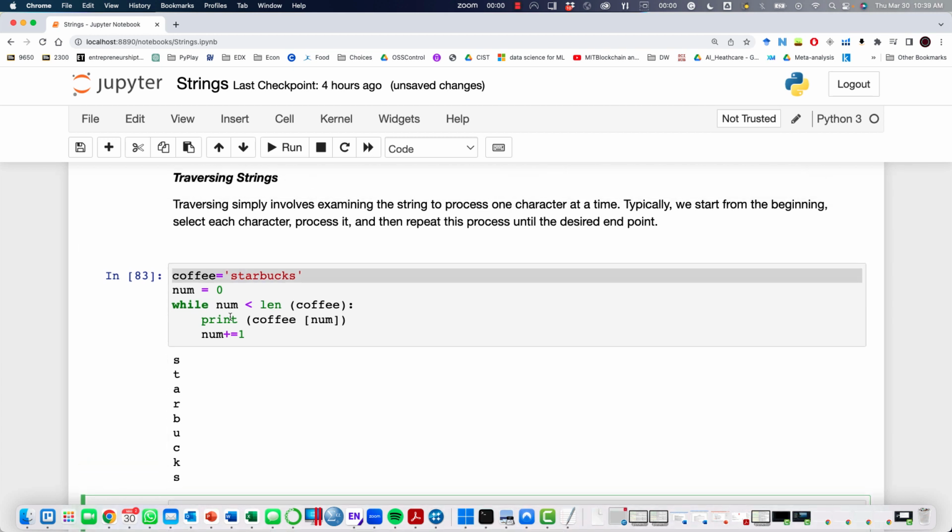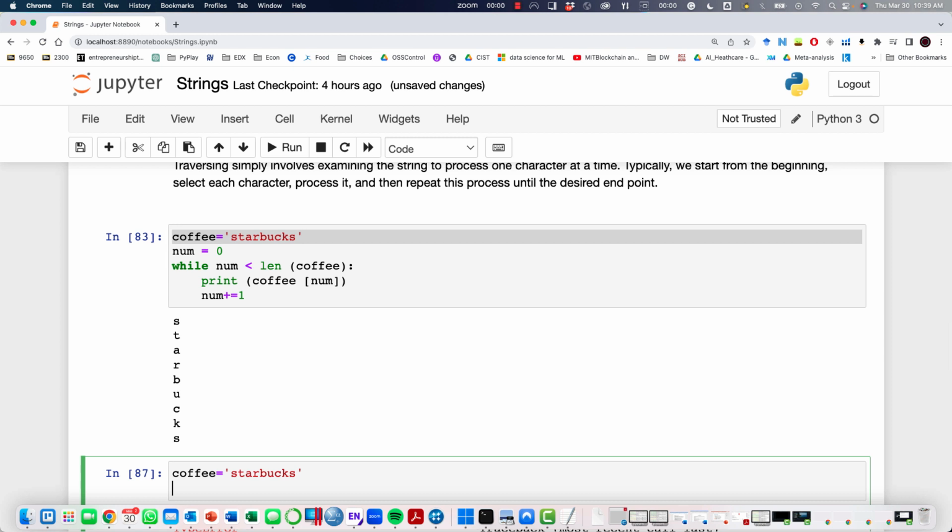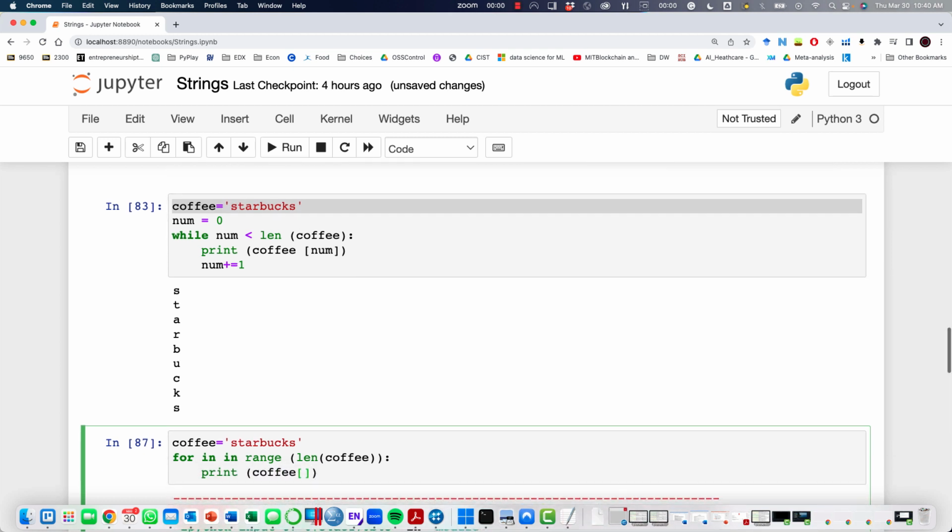Another way to do it would be using a for loop. Let's say I have the same statement, and I can say for i in range length of coffee, print coffee, and this would be i.